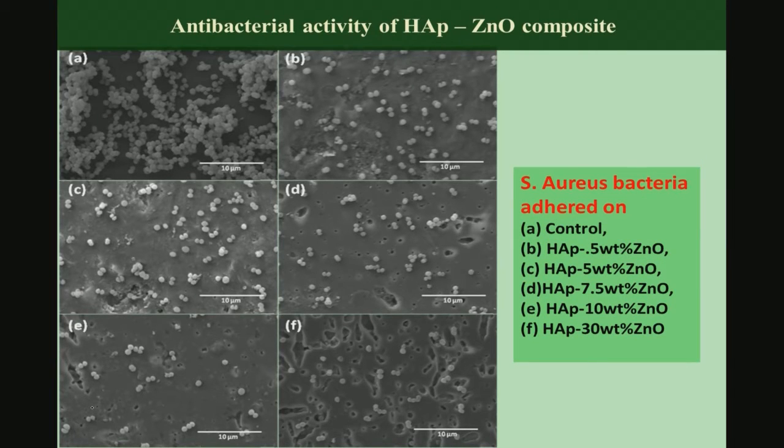Now, as I said in one of the earlier modules, any type of cell related study or bacteria related study must be conducted using not only one strain, but multiple strains, so that cell strain type dependent behavior can be assessed more appropriately while assessing the biocompatibility, antibacterial property or cytocompatibility property of this material.